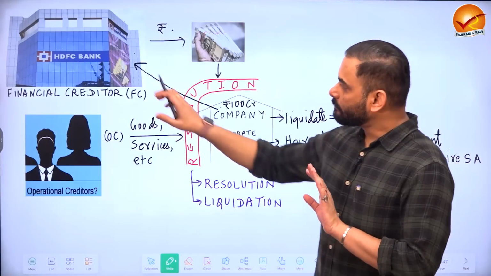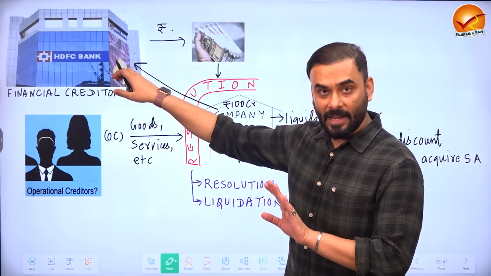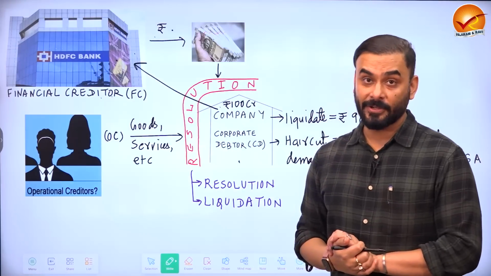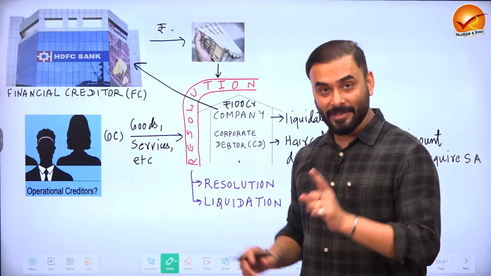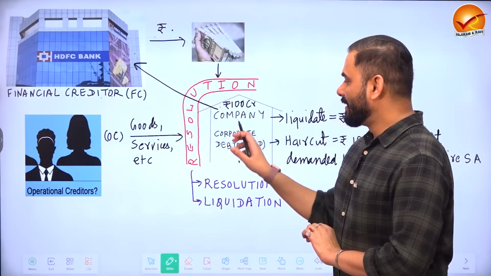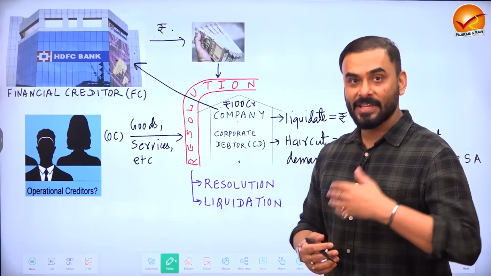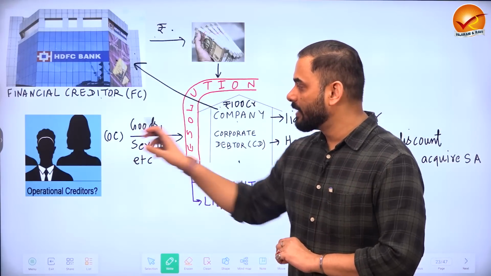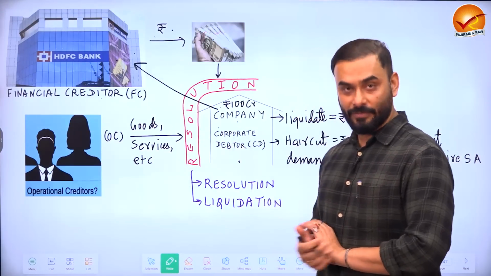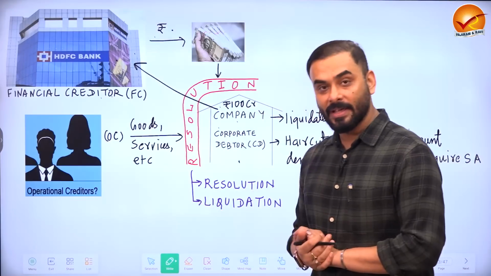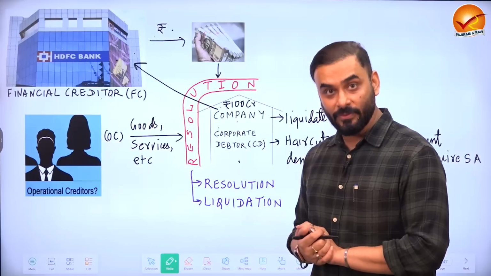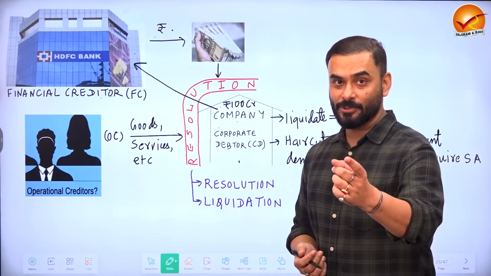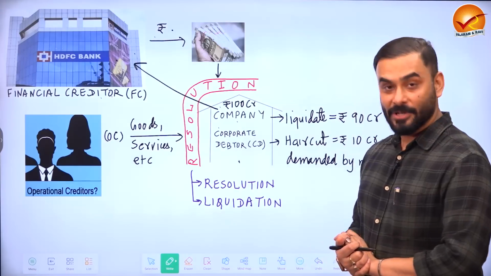Now, for example, a bank or a financial institution which provides you cash or capital is called a financial creditor. And they expect that you will return their money also. Similarly, suppose this company has taken services of some people or bought raw material from some people. So when somebody gives you service or sells you raw material for your company, they are called an operational creditor, because you have to make payments to them in future as well. Which means that if you are taking services and goods from somebody, in future you are supposed to return their payment. So they are operational creditors.